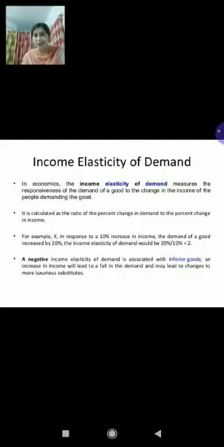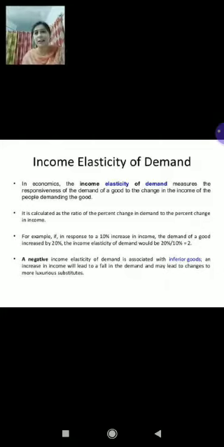It is written on the slide also. You can see negative income elasticity. Negative income elasticity of demand is said to be negative when an increase in income of the consumer leads to a fall in the amount purchased of the commodity and vice versa. And children, this happens usually in the case of inferior commodities. I have already told you that normal goods have a positive relationship with income and inferior goods have a negative relationship with income. So definitely in the case of inferior goods, the degree of income elasticity will be negative.